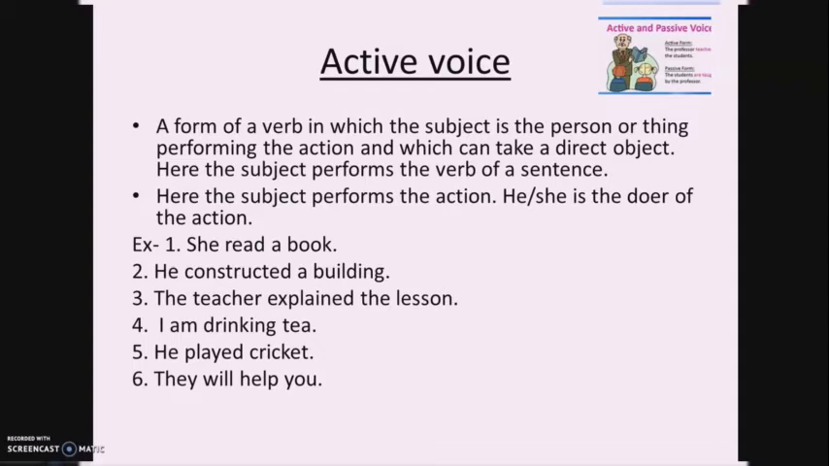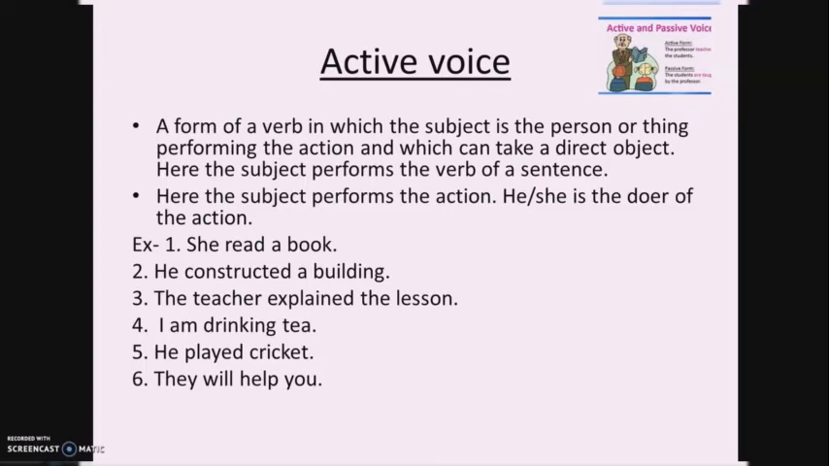So here the subject performs the action. He or she is the doer of the action. So active voice is the most common type of writing. It occurs when the subject comes chronologically before the verb and the subject is a thing doing the action of a sentence. So children, we can say that a verb is in the active voice when the subject is the doer of the action that is expressed by the verb. The sentences in the active voice are simple and they are easy to understand. So there is a straightforward relation between the subject and the verb in the active voice.